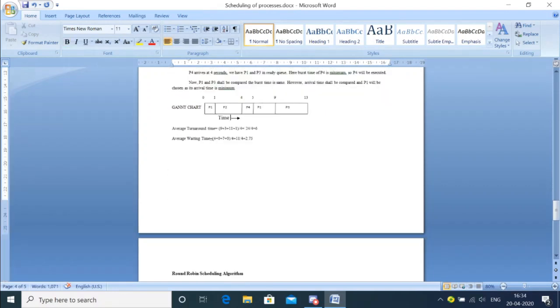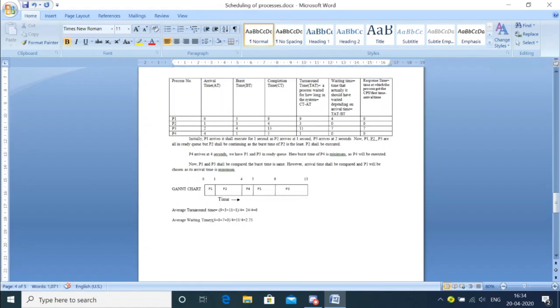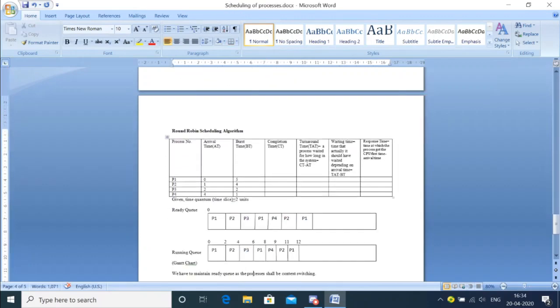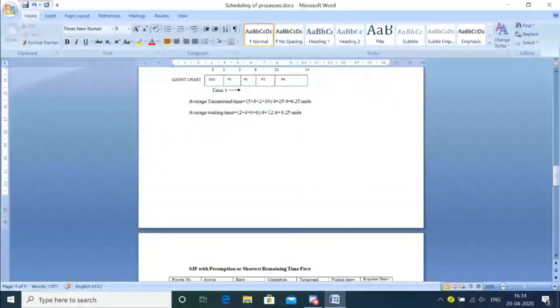Then I have to find the average turnaround time. How will I find it? I already told you: the sum divided by the total number of processes. So this divided by 4. I get 24 by 4, which is equal to 6 units of time. Then similarly, the average waiting time, same thing again. I'll add all of them and divide by the total number of processes, and finally I could compute the average waiting time. Tomorrow I will be doing round robin. I have not completed it. Tomorrow I'll do round robin, then multi-level scheduling.